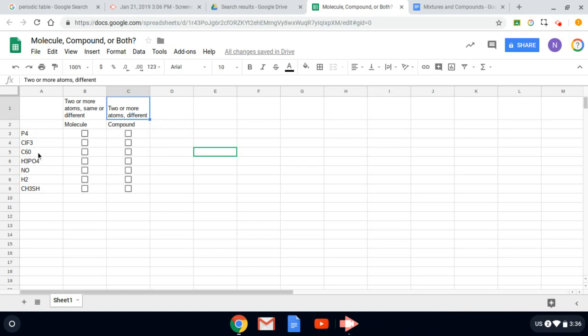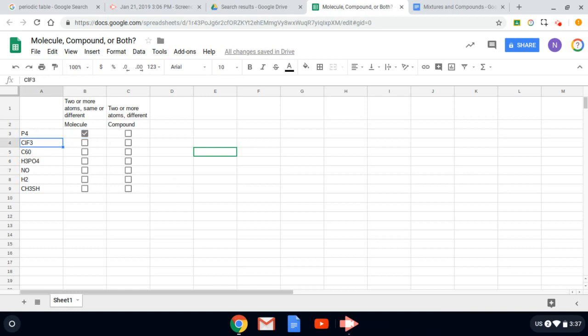So, for example, P4, that's phosphorus. 4 atoms of phosphorus bound together to make what's essentially called white phosphorus. Can this be considered a molecule? Sure, yeah, because it's 4 atoms of phosphorus bound together, and to be considered a molecule, it doesn't have to be different elements. It could be just one element. In this case, the only element involved is phosphorus. Can we consider white phosphorus a compound? To be considered a compound, it has to be 2 or more atoms of different elements. Here we have only one, so no.